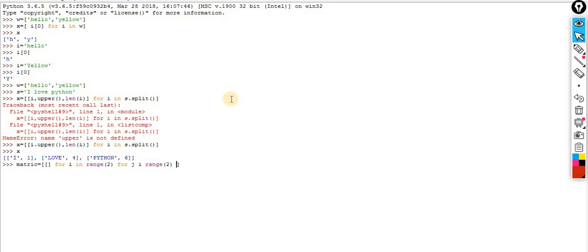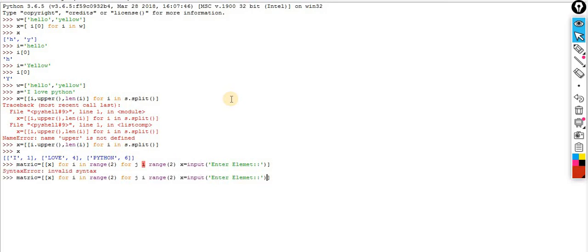I don't think it worked fine. I think it's not working like this. Input of element. Okay, I don't think it works fine, because the equal to sign, I suppose, will generate a mistake. For I in, okay, let me try this. Okay, this is invalid, I know it.